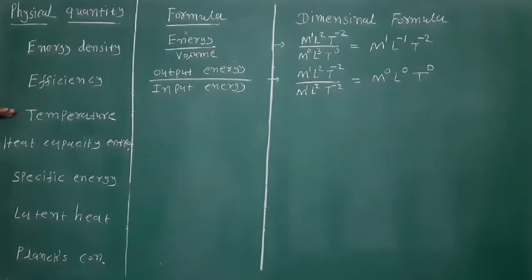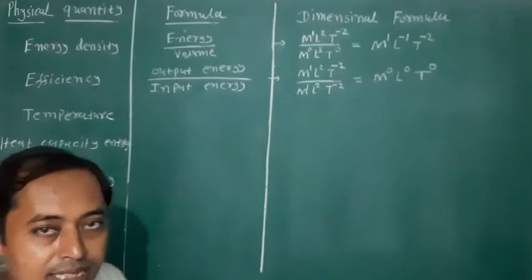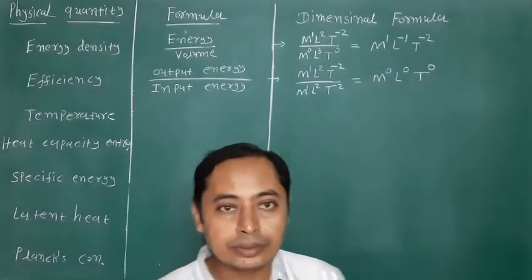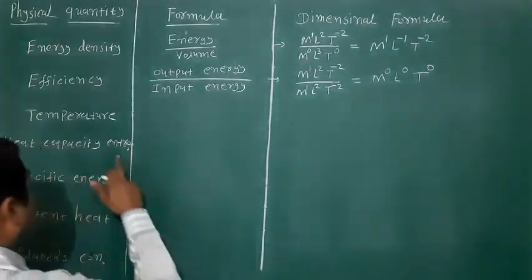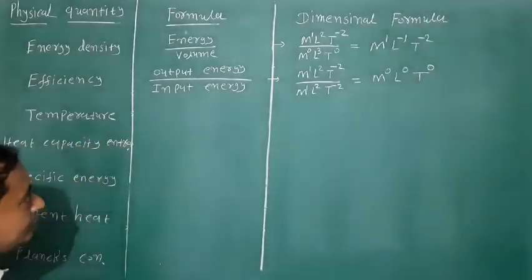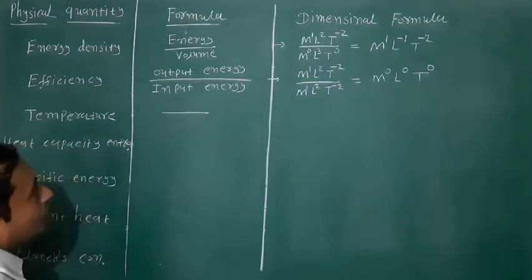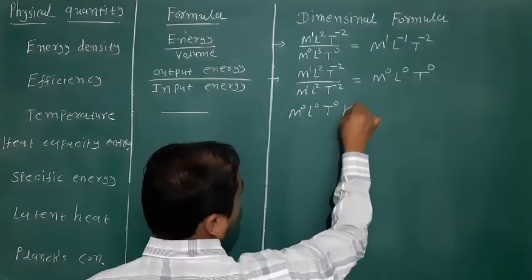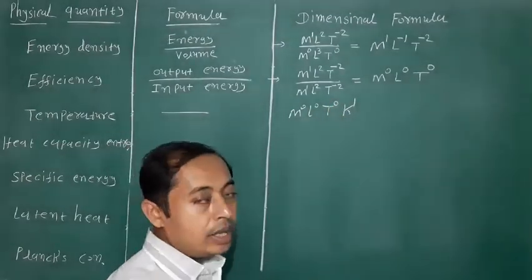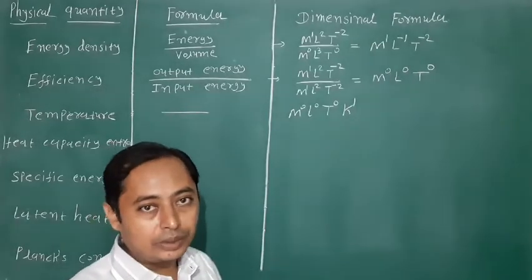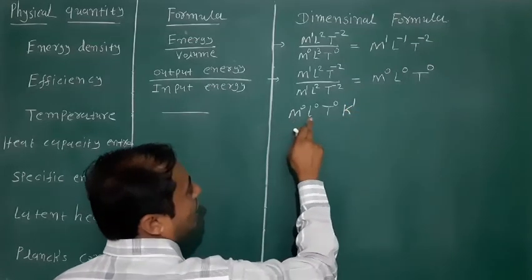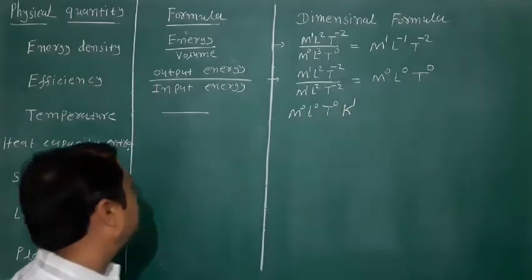Okay. Next physical quantity is temperature. Friends, in the SI system we have 7 physical quantities. Here the unit of temperature is Kelvin. It does not have any formula, but its dimension formula is M0, L0, K raised to 1, because Kelvin is the unit of temperature. So here we can write its dimension formula as M0, L0, T0, K raised to 1.